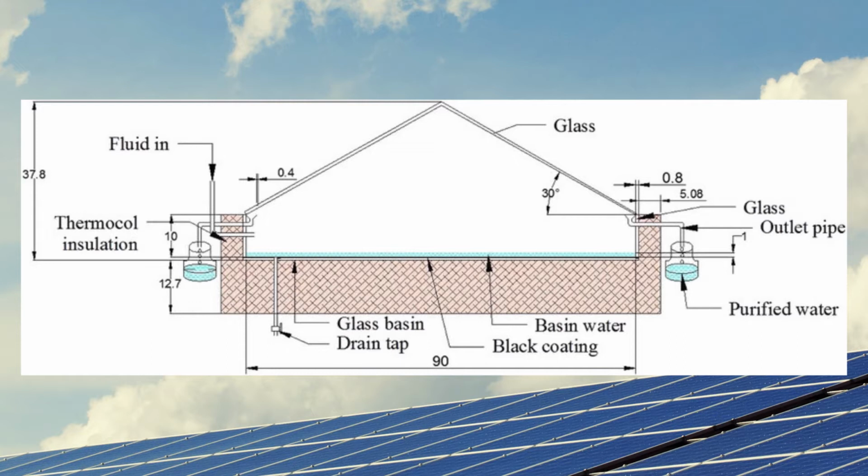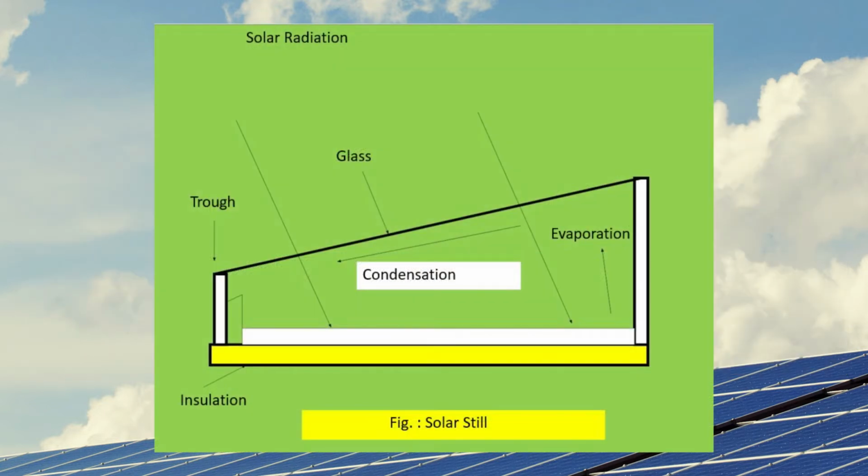The solar still is a device to desalinate impure water like brackish or saline water. It is a simple technology to get potable or fresh distilled water from impure water using solar energy as a fuel for its various applications in domestic and industrial sectors. The working of solar still is based on the principle of evaporation and condensation.